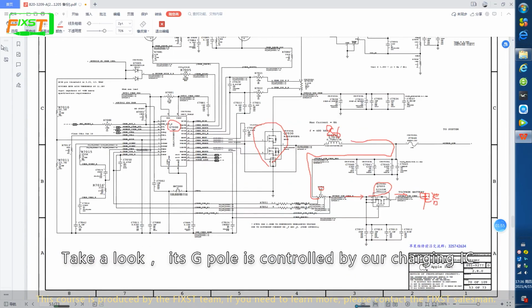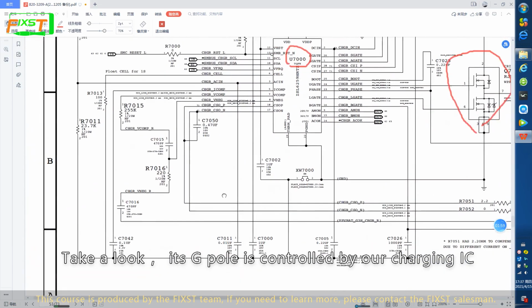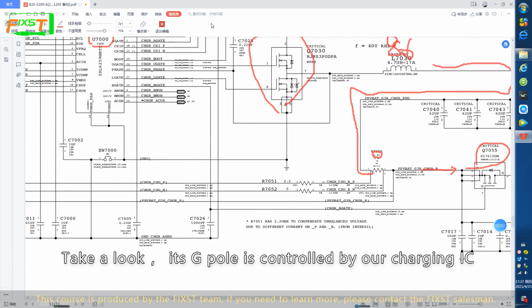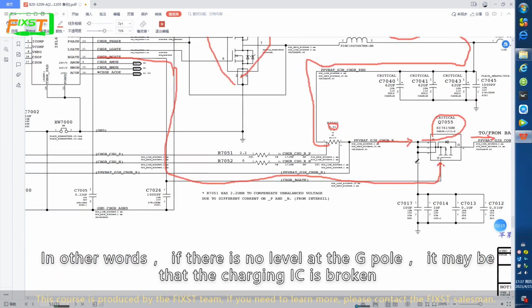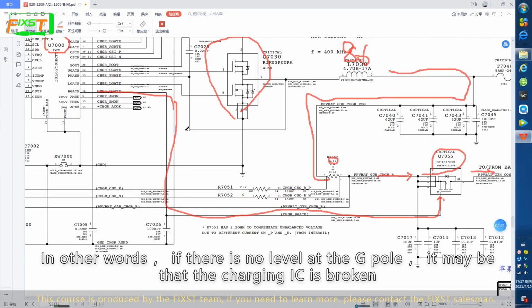Take a look, it's a 3-pole device controlled by our charging IC. In other words, if there is no level at the G pole, it may be that the charging IC is broken.